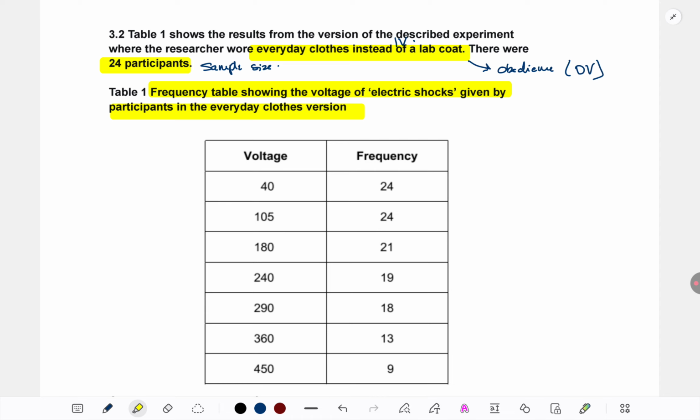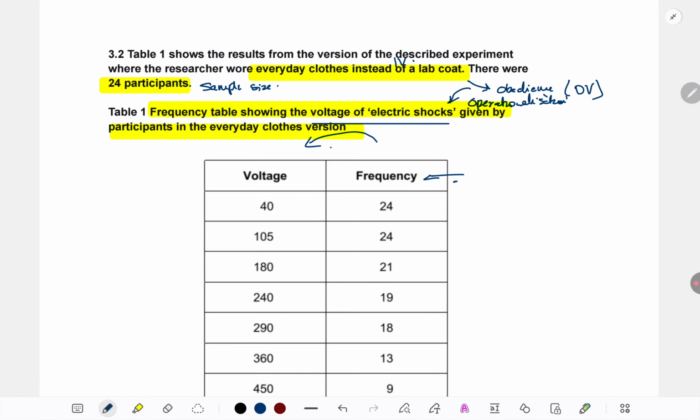So this is a frequency table showing the voltage of electric shocks given by participants in the everyday clothes version. We already know it's about obedience. Here they have given us the operationalization. So when we see frequency, we are not confused. Frequency of what? Frequency meaning the number of participants who gave a certain voltage of shock. How have we become clear on this? Like what are we seeing in the frequency column? Because we read the title of the table, as simple as that.